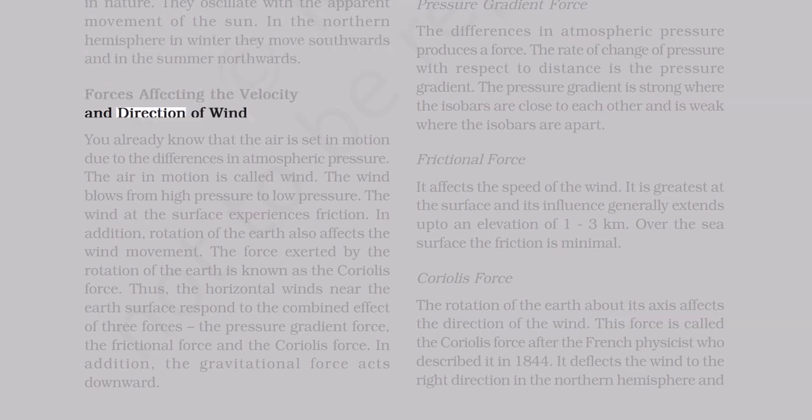Forces affecting the velocity and direction of wind. You already know that the air is set in motion due to the differences in atmospheric pressure. The air in motion is called wind. The wind blows from high pressure to low pressure. The wind at the surface experiences friction. In addition, rotation of the Earth also affects the wind movement. The force exerted by the rotation of the Earth is known as the Coriolis force. Thus, the horizontal winds near the Earth's surface respond to the combined effect of three forces: the pressure gradient force, the frictional force, and the Coriolis force. In addition, the gravitational force acts downward.